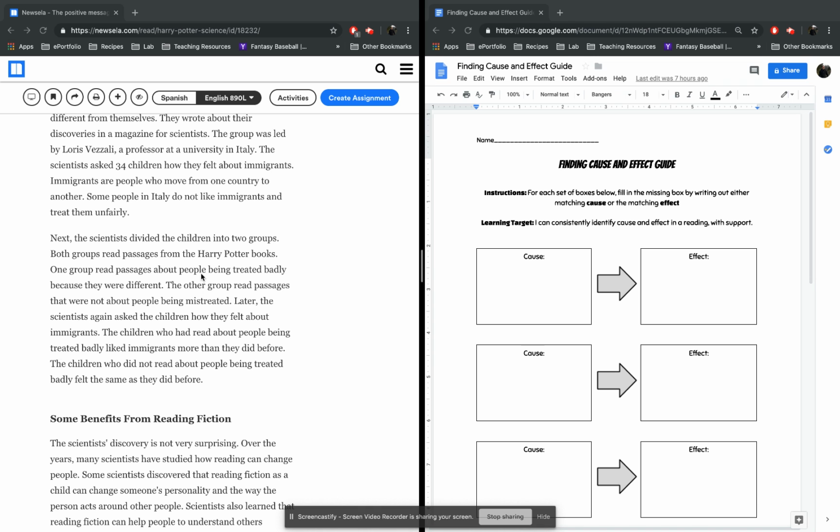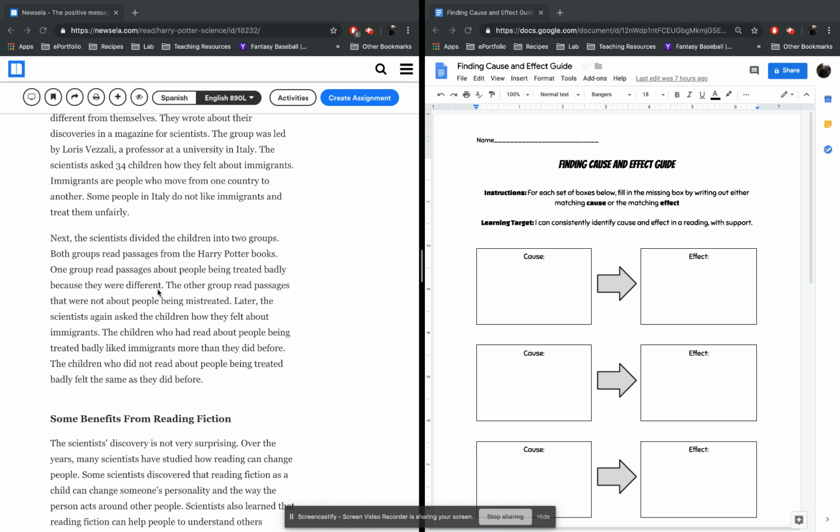Next, the scientists divided the children into two groups. Both groups read passages from the Harry Potter books. One group read passages about people being treated badly because they were different. The other group read passages that were not about people being mistreated. Later, the scientists again asked the children how they felt about immigrants. The children who had read about people being treated badly liked immigrants more than they did before.